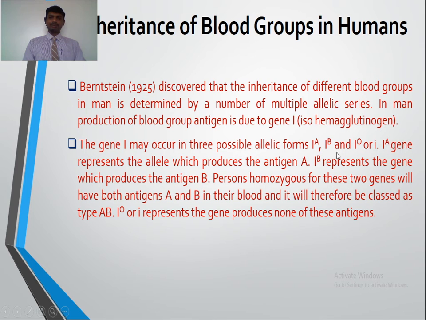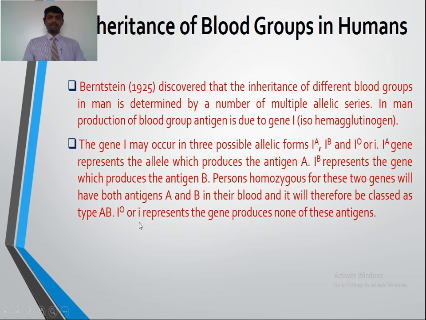So this A stands for the antigen A and I stands for isohemagglutinogen. So agglutinogens, these are the antigens. So IA gene represents the allele which produces the antigen A. IB represents the gene which produces the antigen B. Persons homozygous for both these two genes will have both antigen A and B, that is seen in the blood group AB, and it will therefore be classed as type AB. IO or small i represents the gene that produces none of these antigens.